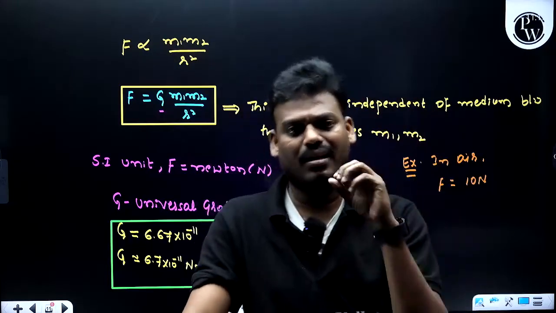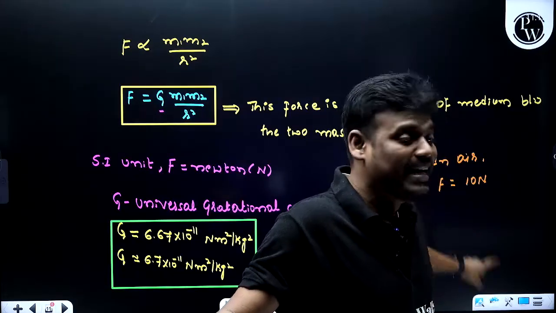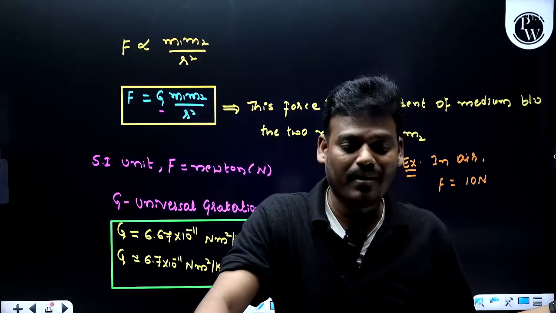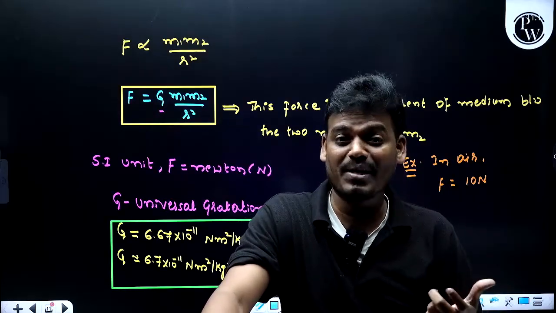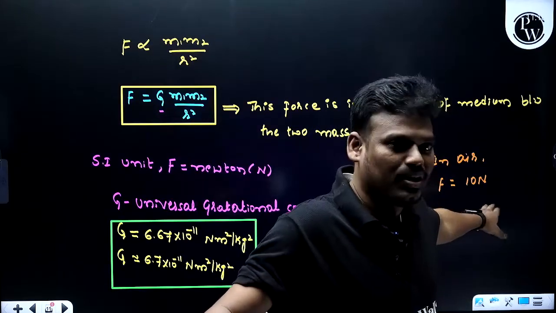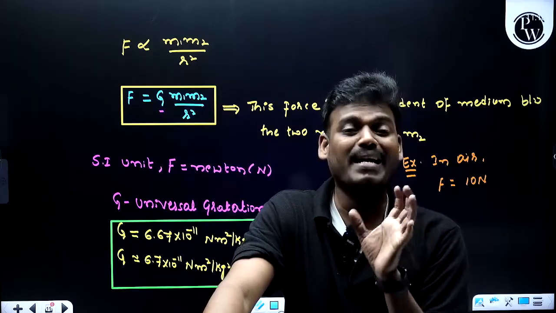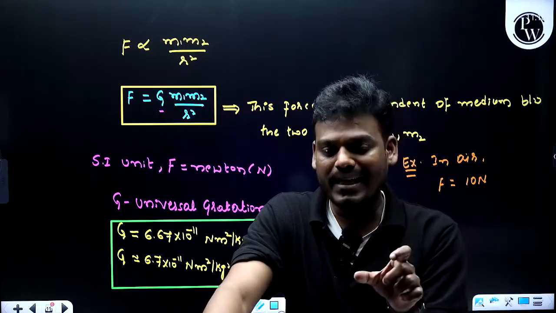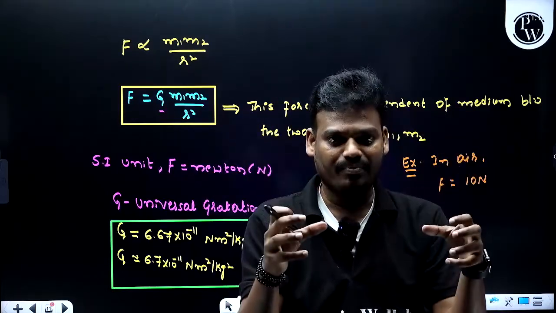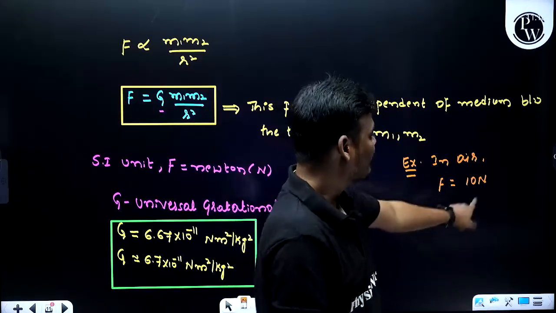Let's consider any number; this 10 Newton is my reference point. After calculation it can be different because it depends on the mass as well as the separation between them. So let's assume the separation is constant and the masses of the two bodies are constant. In the first case, I have kept these two masses in an air medium, and I got the force of attraction between them as 10 Newton.